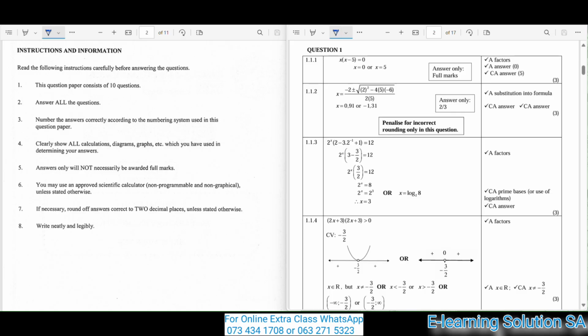You know that it's that time of the season where I present to you question papers and memo that will help you in your exam. Here you'll be writing your mock exams or your trial exam. In your trial, this paper that I'm presenting to you is going to help you very much. Though this paper was written somewhere in the previous years, most of the questions here are going to come back exactly as they are. Maybe the examiner can just trick your mind and change the numbering, but most of the questions will come back exactly as they are. So you must make sure that you watch this video till the end.